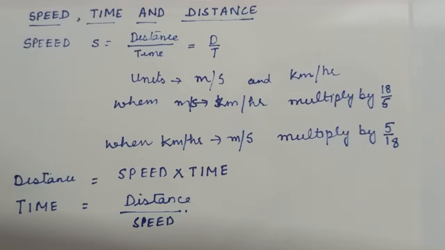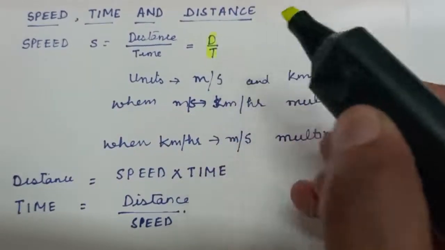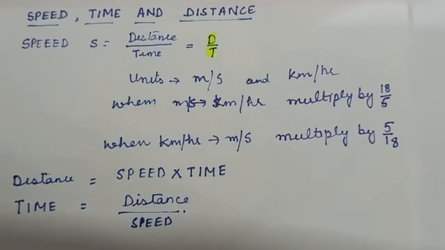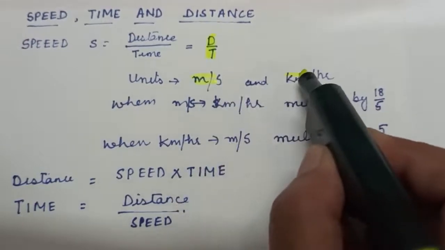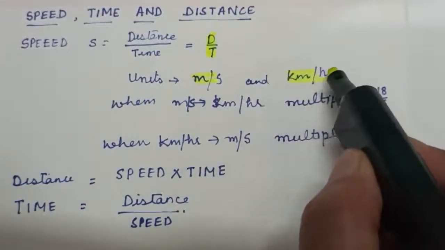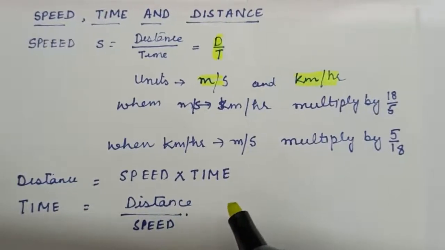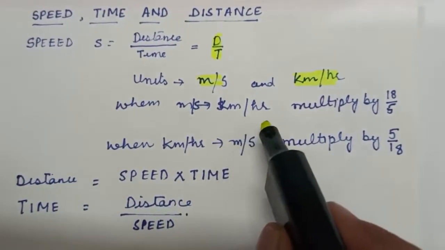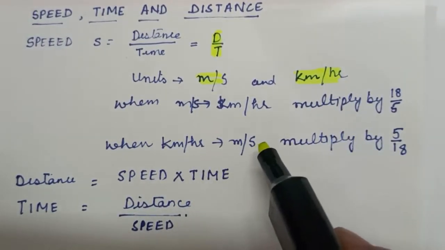Speed, the formula for speed is distance upon time. Then we know the units of speed. Speed can be measured in meter per second or in kilometer per hour. And then we can convert meter per second to kilometer per hour and kilometer per hour to meter per second. How can we change it?